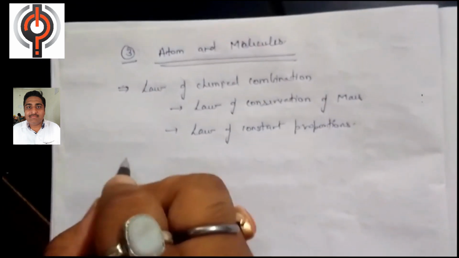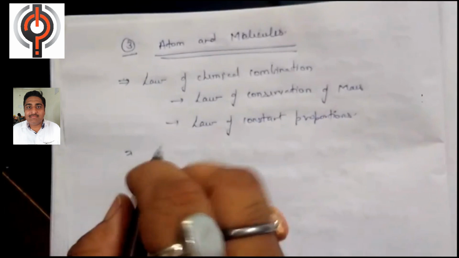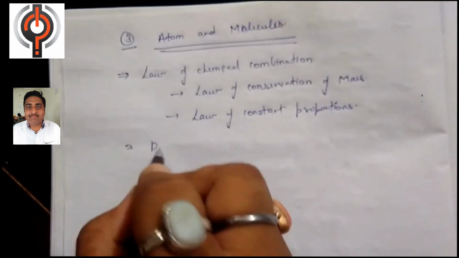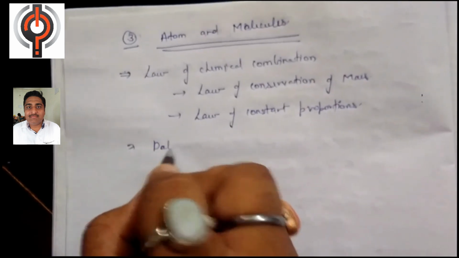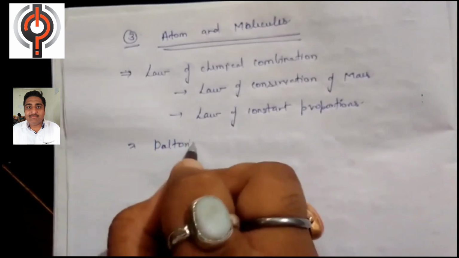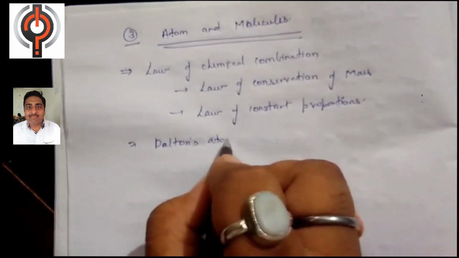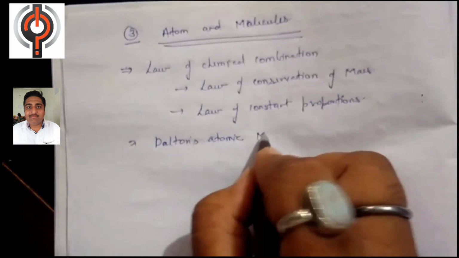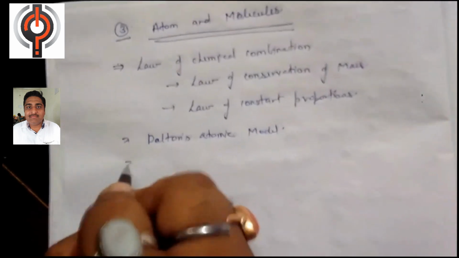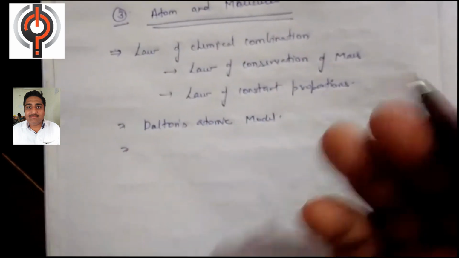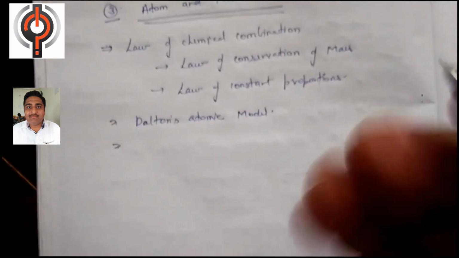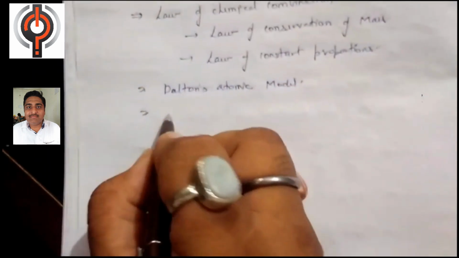Okay. After discussing the laws of chemical combination, we will proceed toward Dalton's atomic model. It is the first model which is used to describe the atom. Then after we will proceed toward the